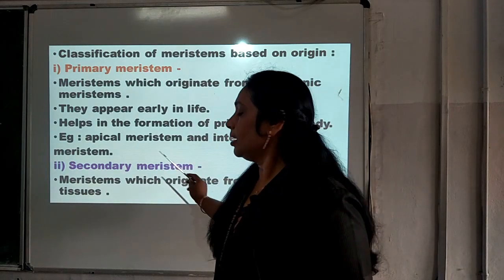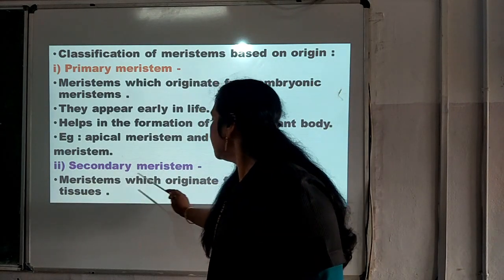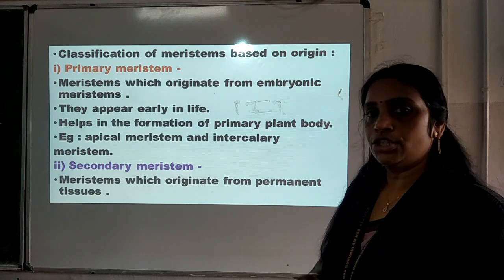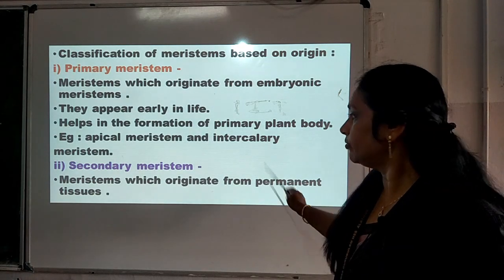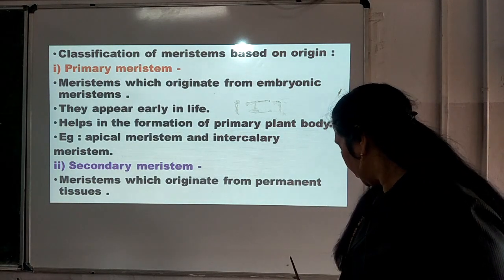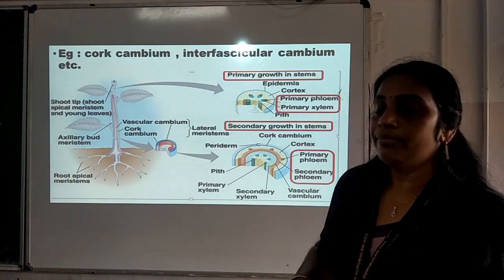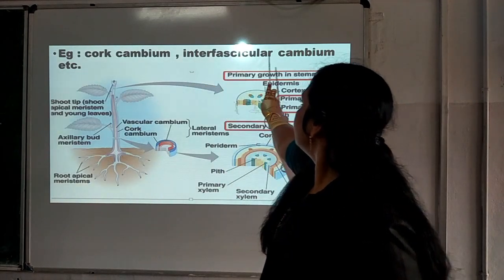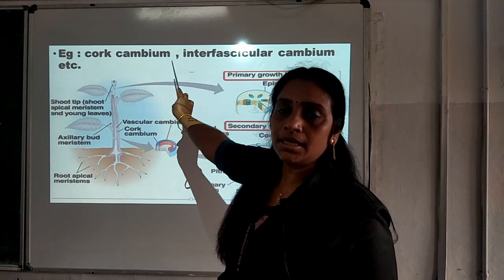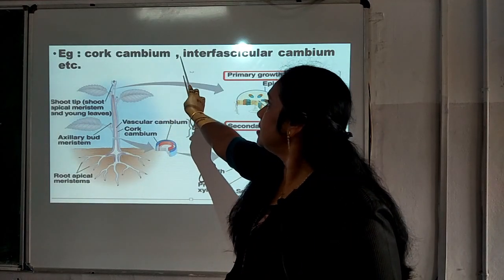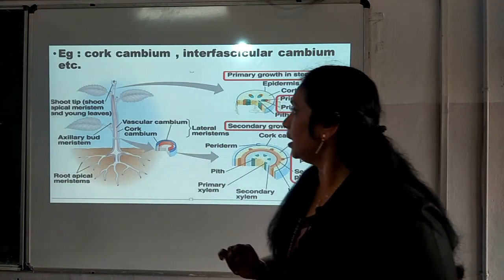Number 2 is secondary meristem. Meristems which originate from permanent tissues. The meristems which are originating from permanent tissues are called secondary meristem. Example, cork cambium, interfascicular cambium. These cambium, they are the meristems, and these are the examples of secondary meristem.